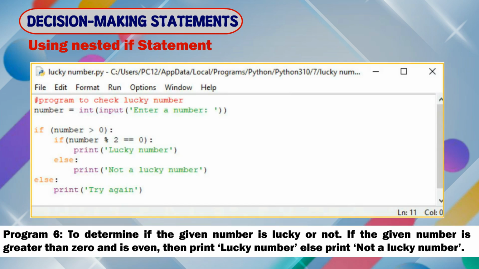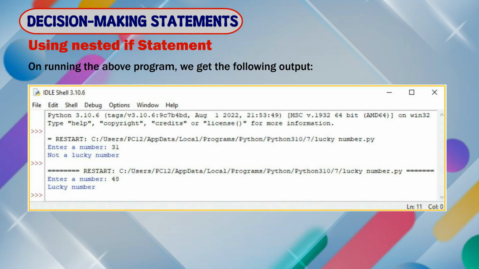Program 6. To determine if the given number is lucky or not. If the given number is greater than 0 and is even, then print lucky number, else print not a lucky number. On running the above program, we get the following output.